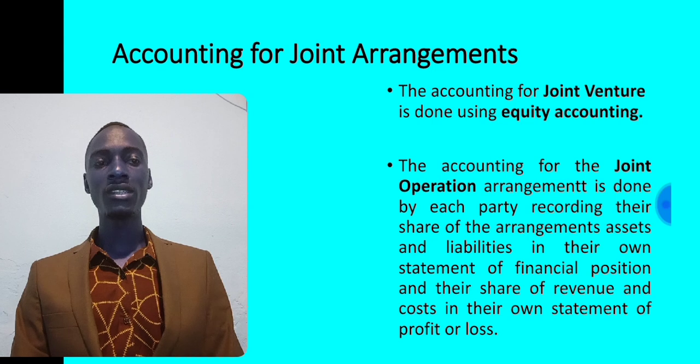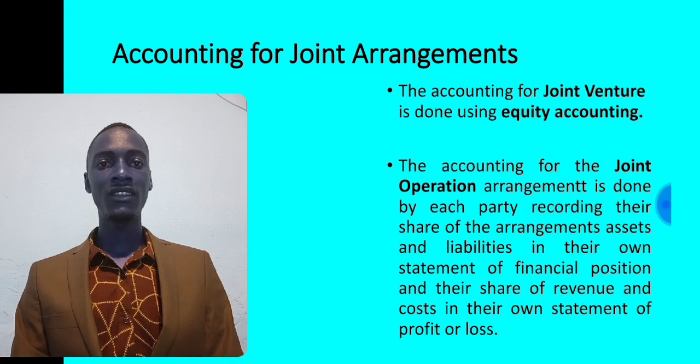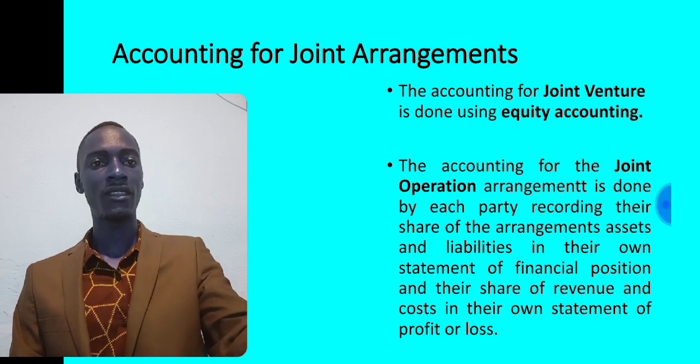Remember, under equity accounting method, the investment is initially recorded at cost and thereafter adjusted for the investor's share in the post-acquisition profits and other comprehensive income of the associate or joint venture in this case.